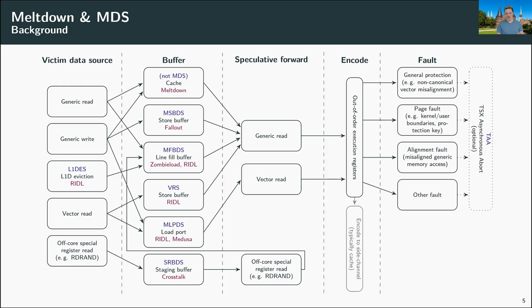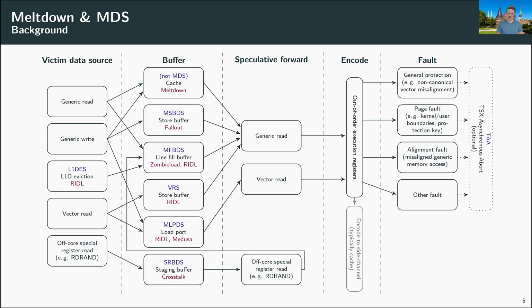So the problem here is that the generic read or the vector read was happening on some address, for example, that is not valid. So in this case, you would get a page fault. So the interesting thing is that the CPU forwards secret data of a victim to an attacker if some fault will happen later on. And what's interesting is if your system has TSX enabled, then you can even have more fine-grained control of how and when those faults happen.